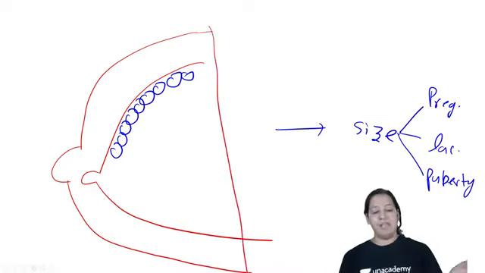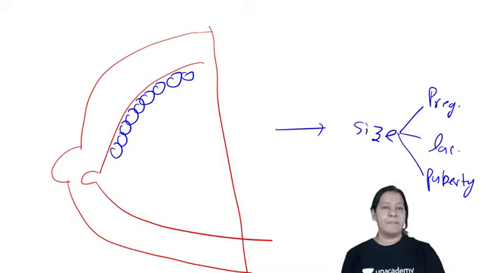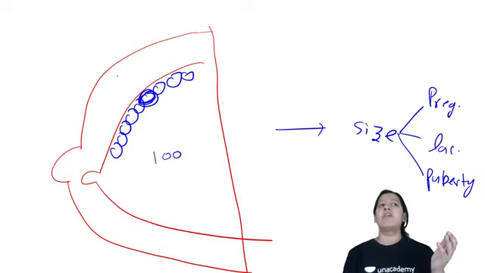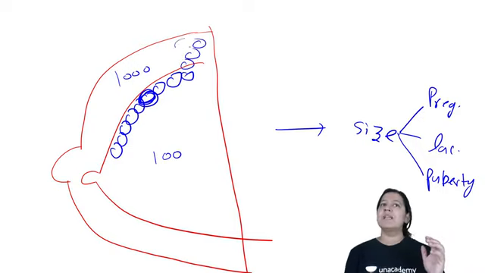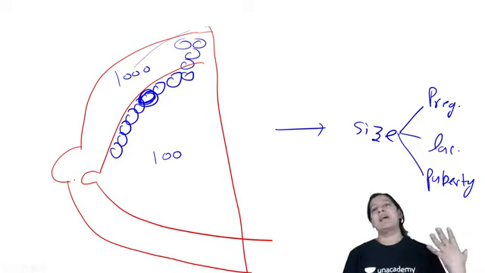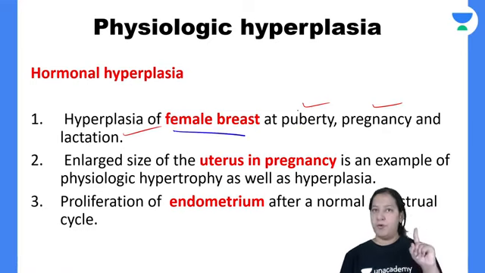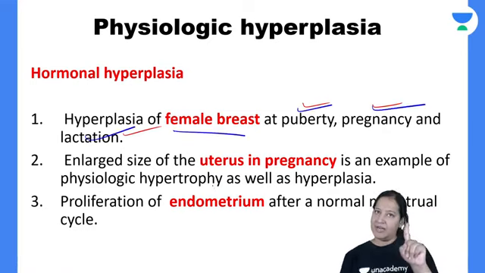How did the size increase? Because the cells inside are doing hyperplasia. Initially, just suppose 100 cells were there, instead of 100 they now have 1000. That is due to hyperplasia. So because of more cells, the organ size is increased. That is the first example. Give me a thumbs up, everyone. Have you got it? So, hyperplasia of the female breast at puberty, pregnancy and lactation is the first example.